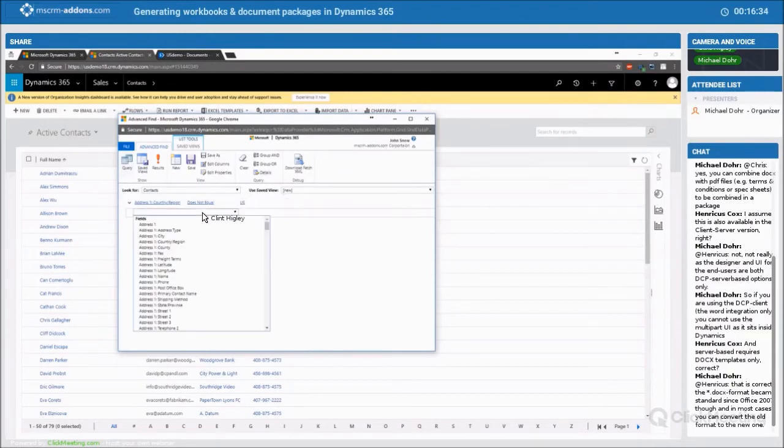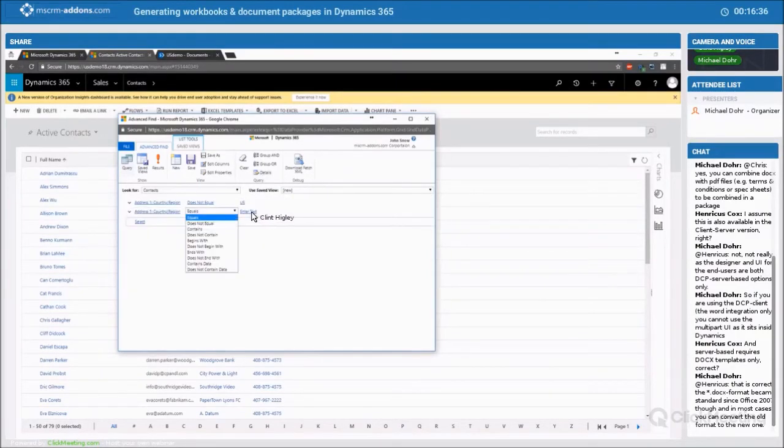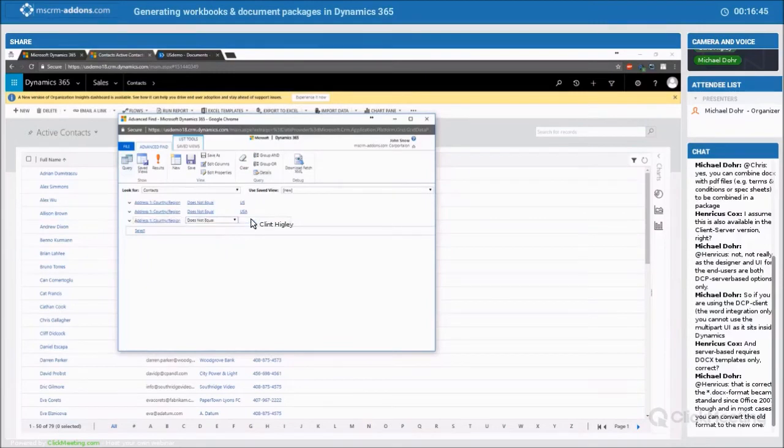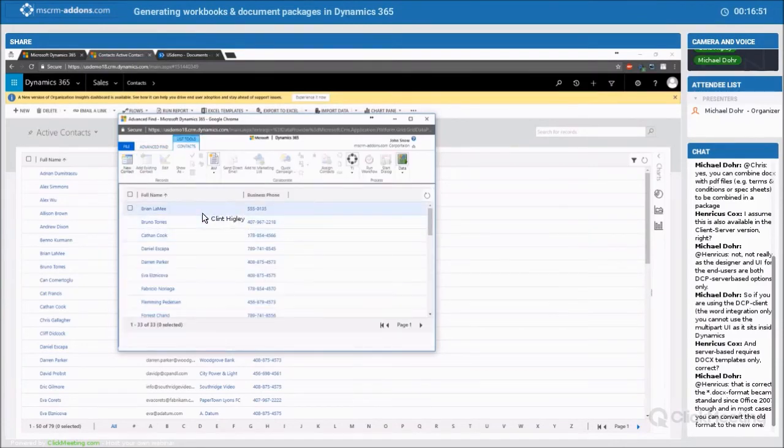For the next one, again, country or region does not equal USA. And then for the last one, country or region does not equal Canada.